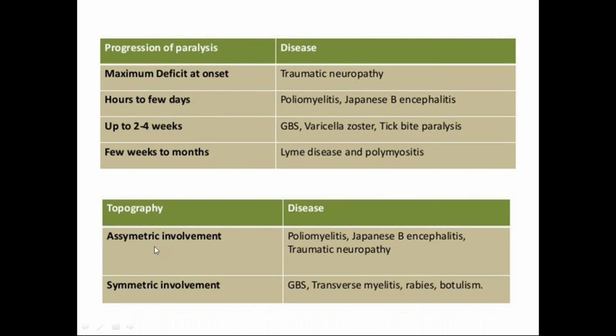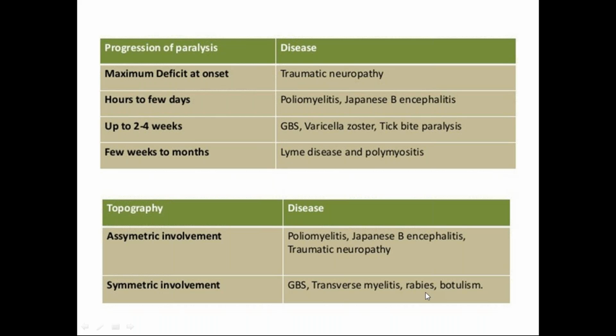One limb up to, and asymmetry also: 3/5 in one limb, 2/5 or maybe 4/5 power in another limb, like that asymmetry will be observed in case of poliomyelitis and JE encephalitis and traumatic neuropathy. In traumatic neuropathy only one limb will be involved, the other limb will be normal. So for asymmetric involvement, poliomyelitis and traumatic neuropathy are common, followed by JE. And for symmetric involvement, GB syndrome and transverse myelitis are common. Other causes are rabies and botulinum.